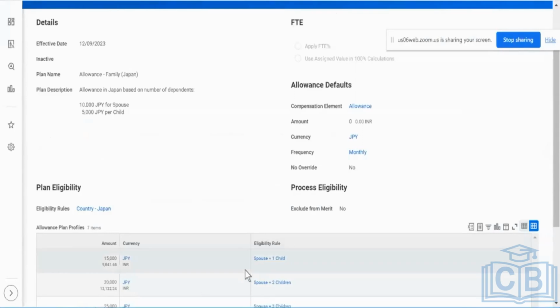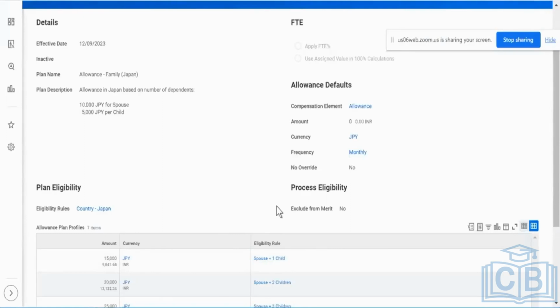Similarly, you can relate to so many things. If I'm going to put something for India, for example, if a person is working in a metro, say, if he's out of Delhi or Mumbai, I'm going to say that the person is eligible for a metro allowance for some traffic and fuel allowance. So my eligibility rule for that case could look like, if my work location is Delhi or Mumbai, I'm going to give him a metro allowance of 2,000 per month. That's it. Very simple.